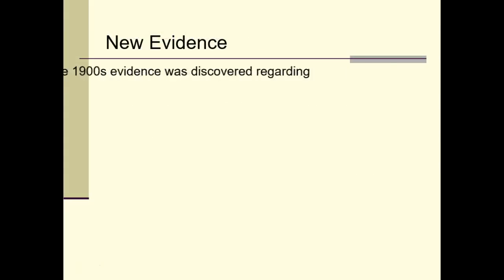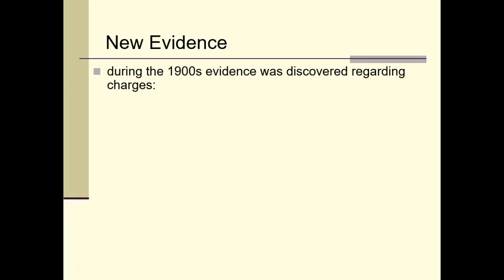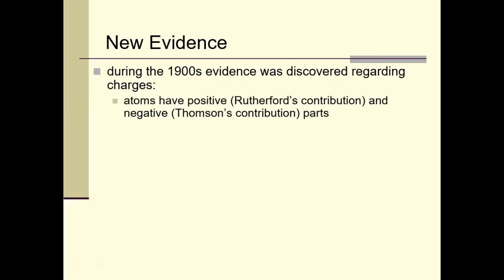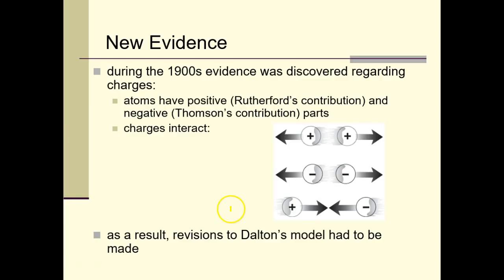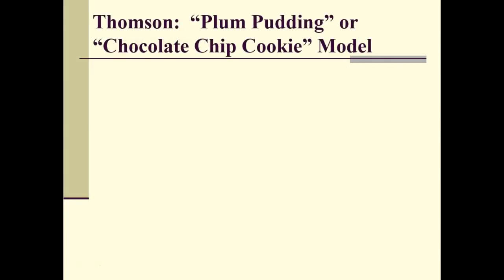Okay, moving on. Next you would have Marie Curie, but we're not going to do anything about Marie Curie. During the 1900s, evidence was discovered regarding charges. Think about why we were having new evidence found. It was Industrial Revolution time in the 1900s, so we were getting more technologies, and more things were being found at this time. Atoms have positive and negative charges, and we're going to find out why in just a minute. Remember, Dalton's was just a circle, so we're going to move on from there because each of these people after him, because of the technology, are going to find new parts of the atomic model.